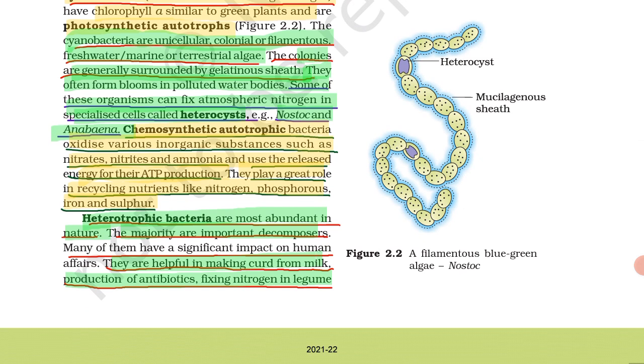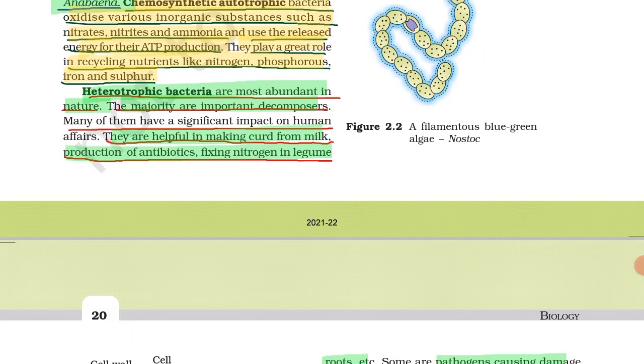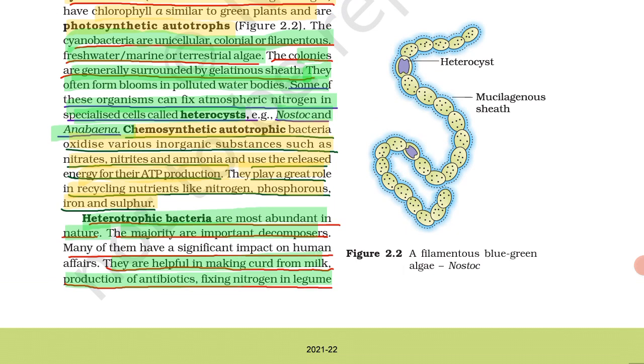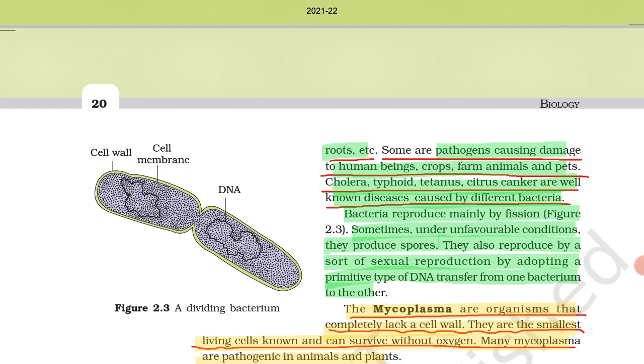Many of them have a significant impact on human affairs. They are helpful in making curd from milk. Yes, bacteria are useful for making curd from milk, for the production of antibiotics, and for fixing nitrogen in legume roots. So you have to learn these examples. First, making curd from milk. Second, the production of antibiotics. Third, fixation of nitrogen in leguminous roots.